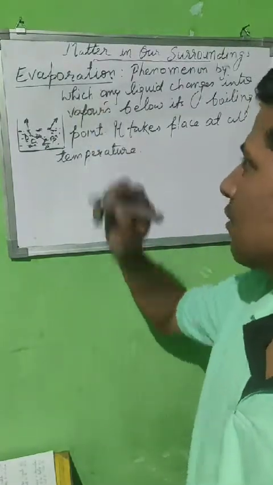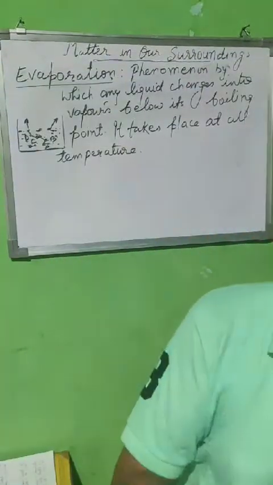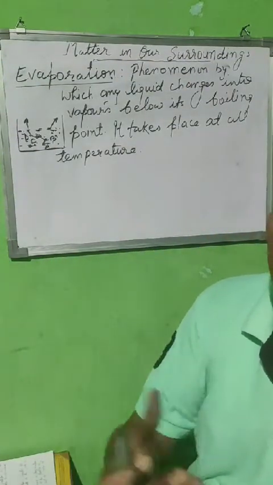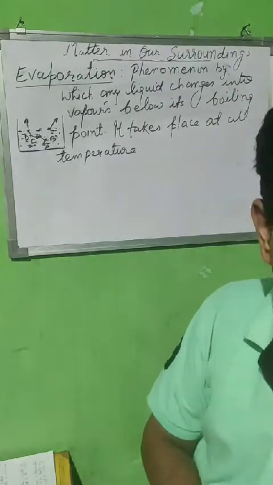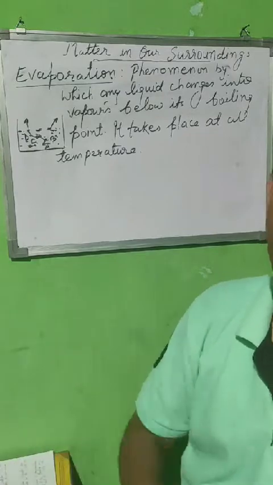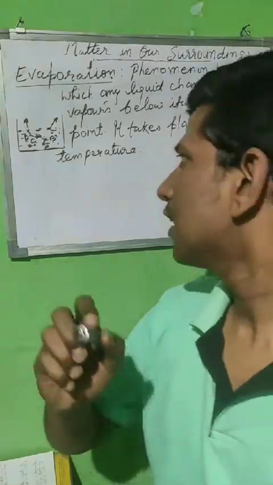So this is evaporation. Now we will discuss the responsible factors which are governing, which are controlling the rate of evaporation. Why in certain cases more evaporation is there, in certain cases less evaporation is there. So the factors that determine the evaporation, we will discuss.